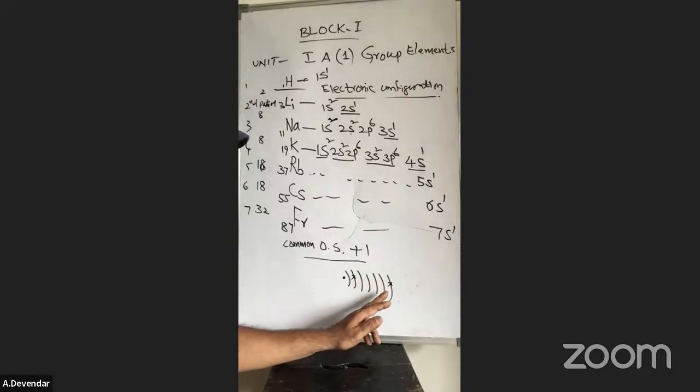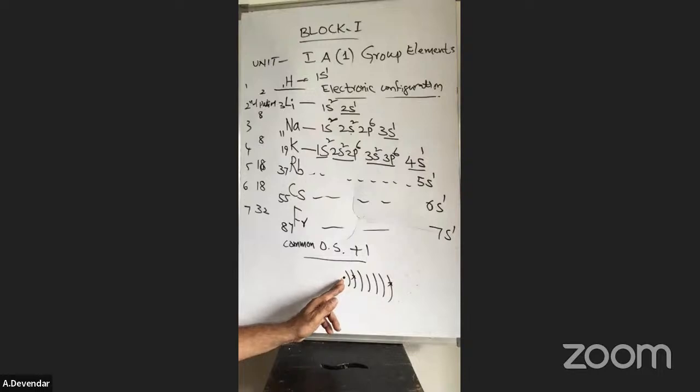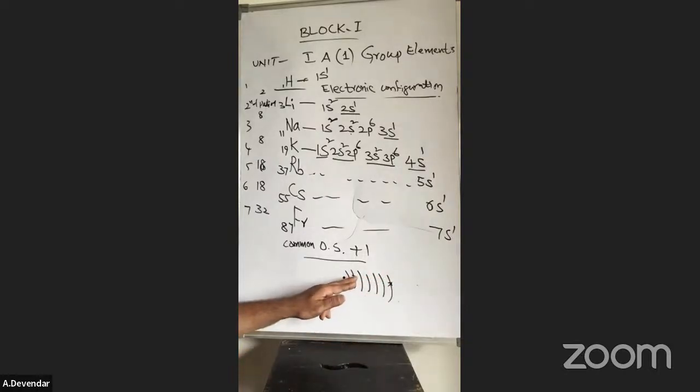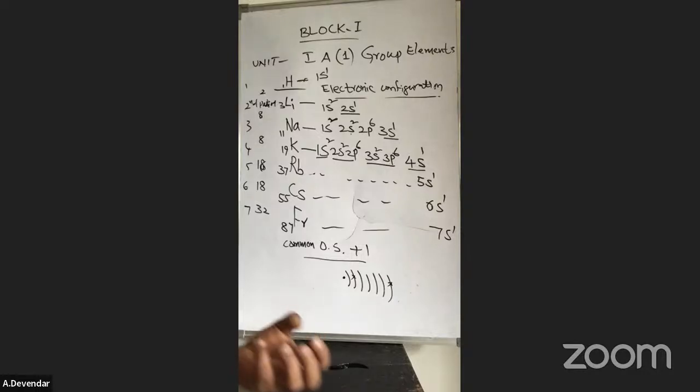Think about this one. Here, seventh shell, seventh orbit, francium has the last electron. From this, you can see the distance from the nucleus to the outermost shell is very far. But lithium has it very close to the nucleus. What is the nucleus? The nucleus consists of protons and nucleons, that is, neutrons. They are called nucleons.